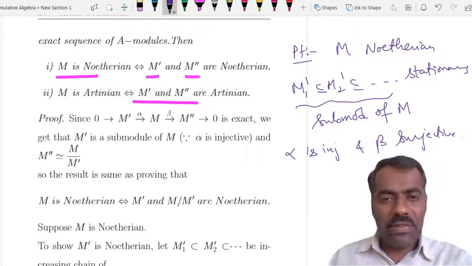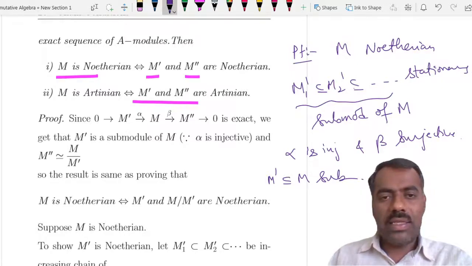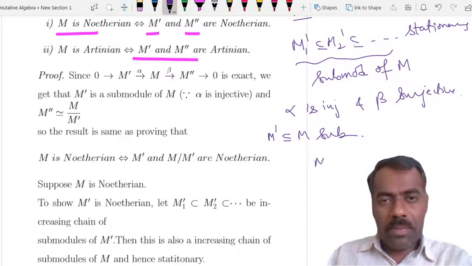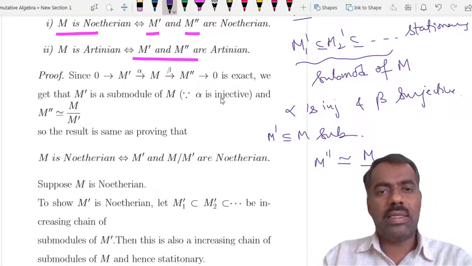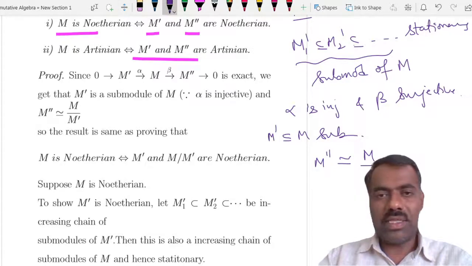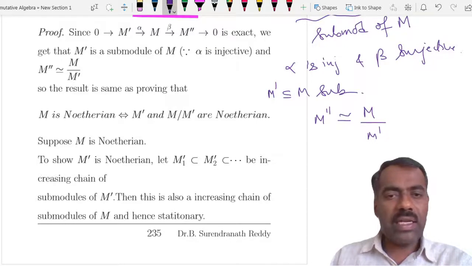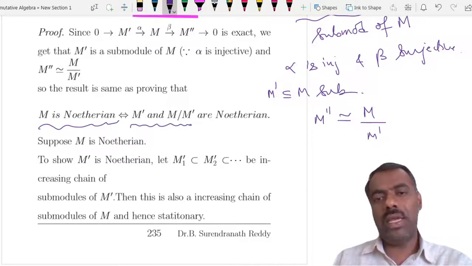But what is meant by saying alpha is injective? You can consider m prime as a submodule of m, right? And this beta is surjective, means m double prime is isomorphic to m over m prime, okay, because this image is same as this one, kernel, and so on, right? Okay, so using this fact, we can rewrite this statement as m is Noetherian if and only if m prime and m modulo m prime should be Noetherian, right?